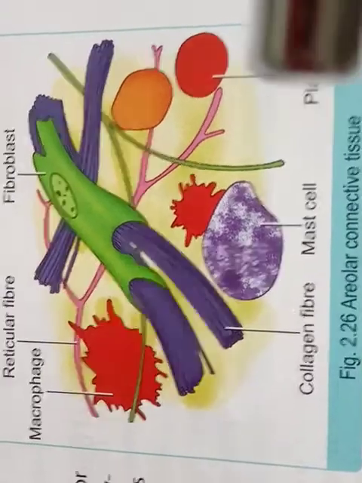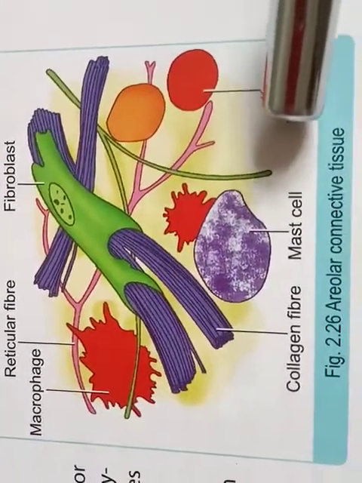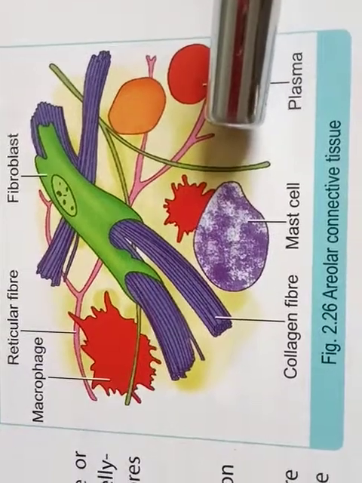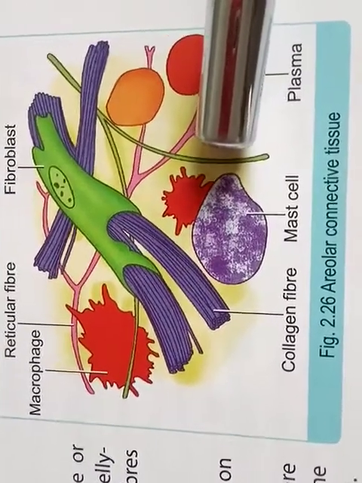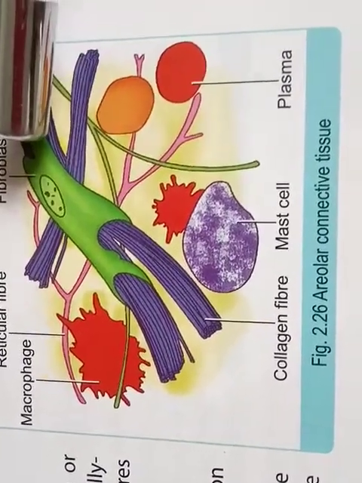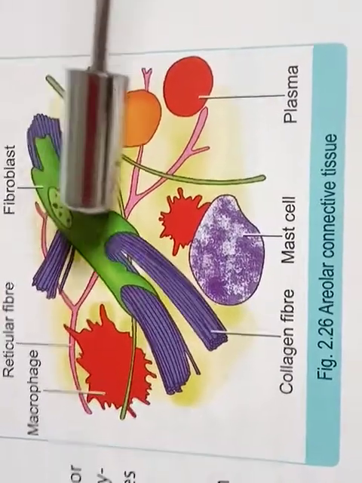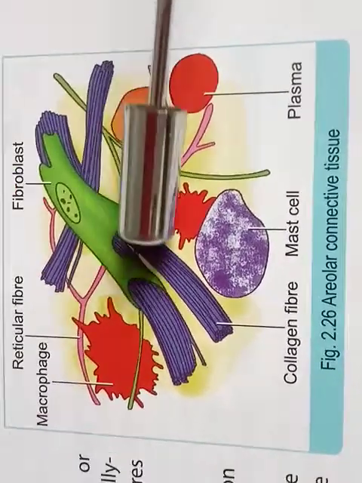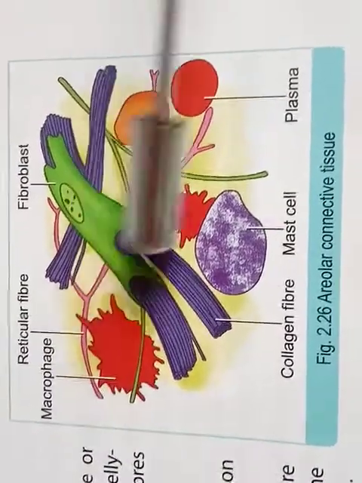So as we may observe in the diagram showing areolar connective tissue, three types of cells are present, which are the fibroblasts, these cells secrete the fibers, the macrophages, and the mast cells.